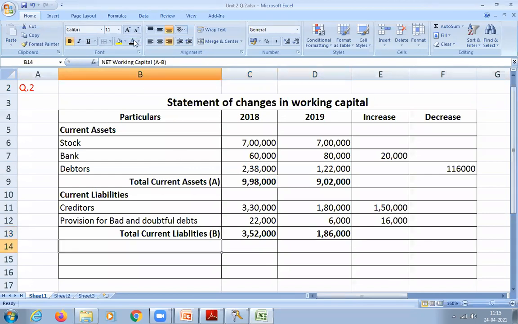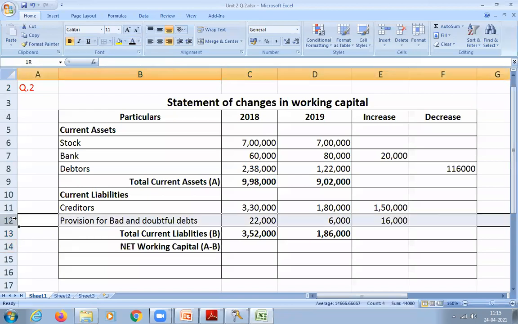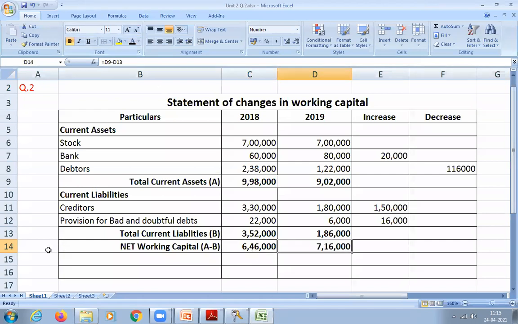So now calculate net working capital for 2018. 6,46,000, correct. Next, 2019. 7,16,000. Now check whether there is an increase or decrease in working capital.